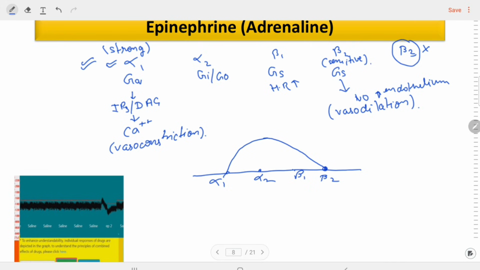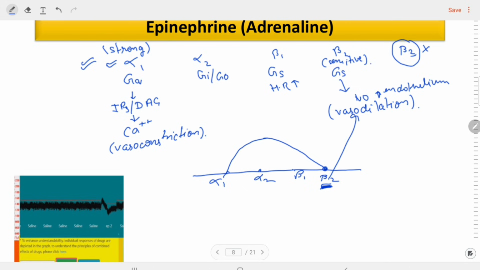but BP does not stop here. Why? Because when the amount of drug decreases in the body, it is not able to activate the alpha 1 or alpha 2 receptors. Because beta 2 is the more sensitive receptor, it will cause activation of the beta 2 receptors, and activation of beta 2 receptors leads to vasodilation.